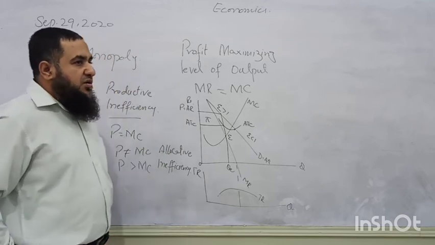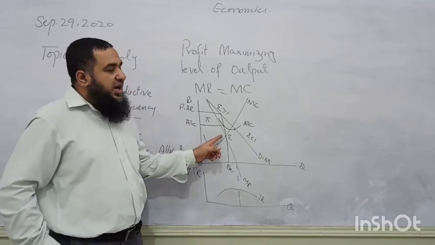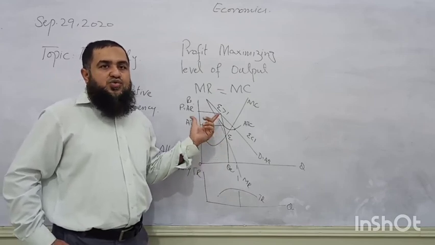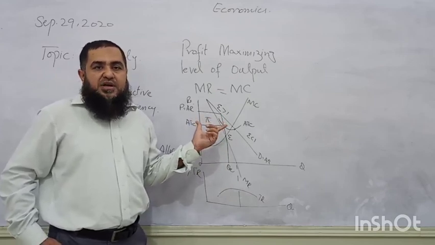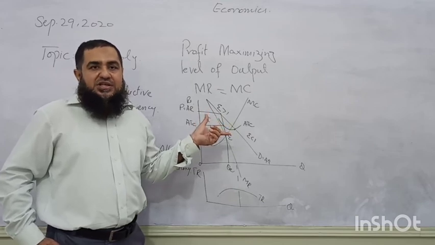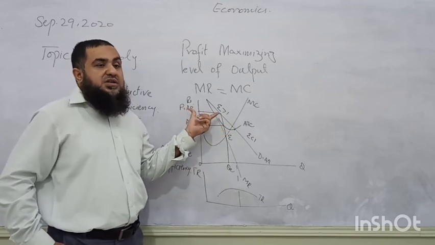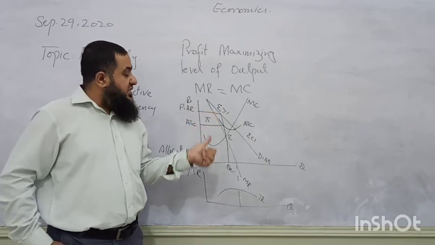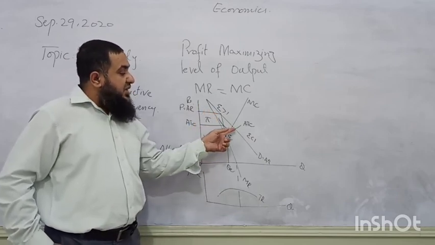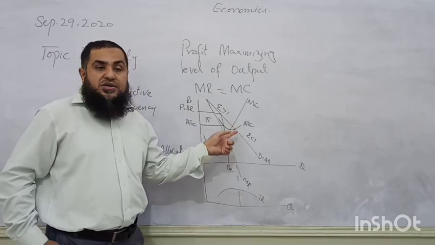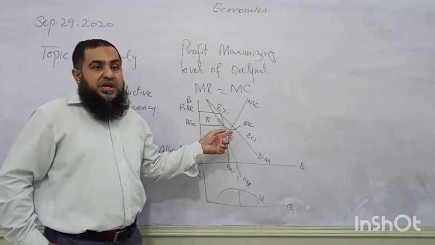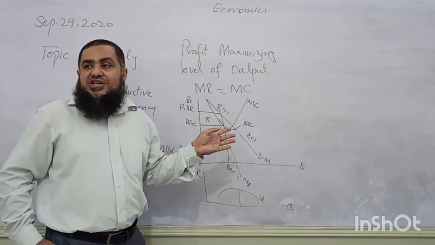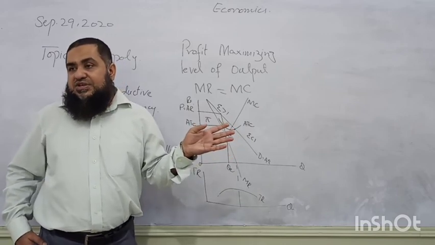So this is about the monopolist, how he decides the level of output in order to set a higher price to earn supernormal profit. His demand is inelastic, but he is setting the price along the elastic part of this demand curve, and at the same time he does not want to earn normal profit. He produces less to set a higher price, and he is not achieving productive and allocative efficiencies.